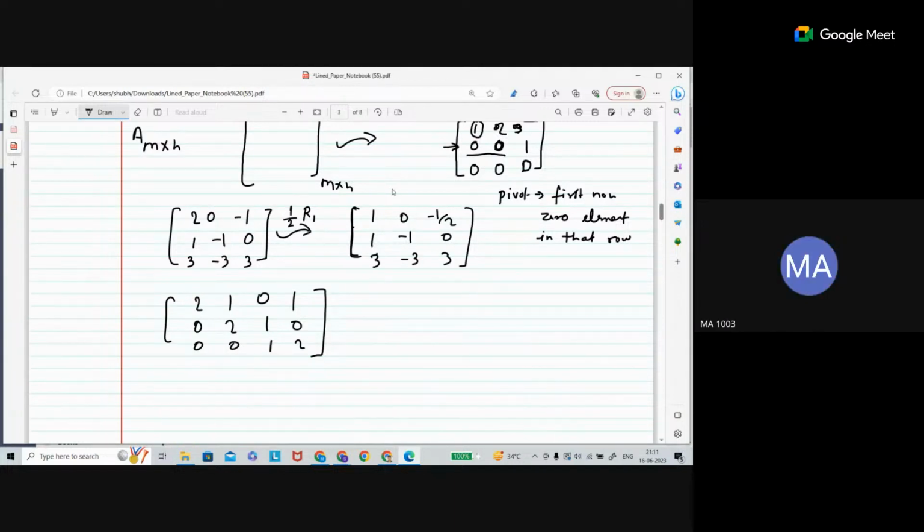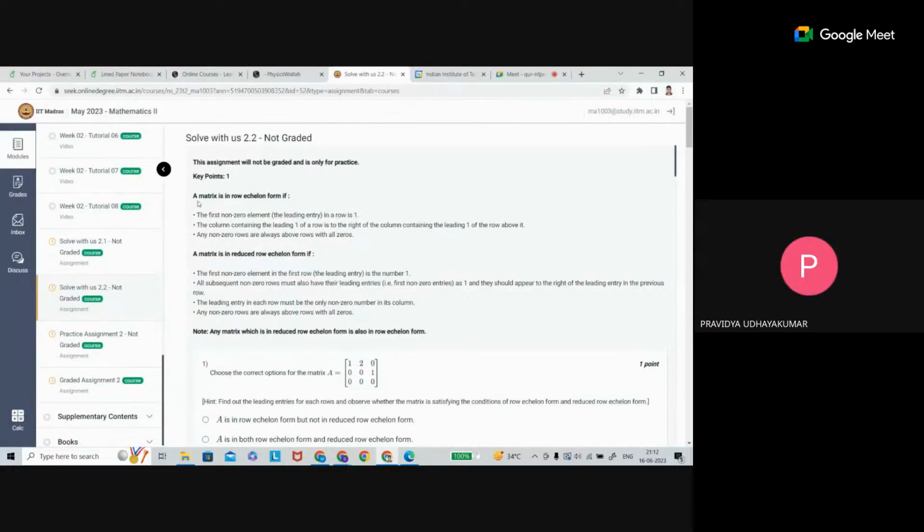See, for a matrix there are many ways. The row echelon form of a matrix can be different also. But the reduced row echelon form is unique for a matrix. Yeah, row echelon form can be different also. Let me show you the wording also.